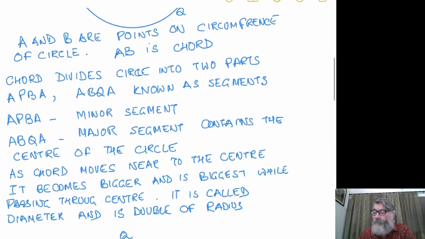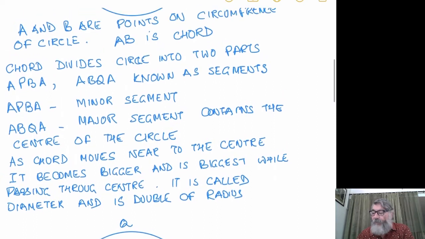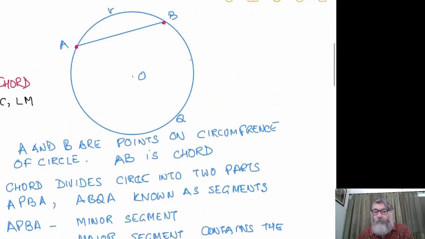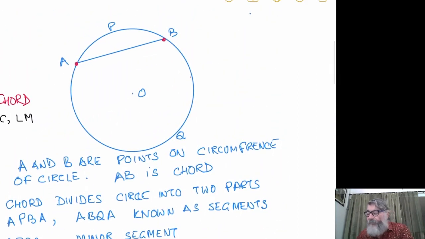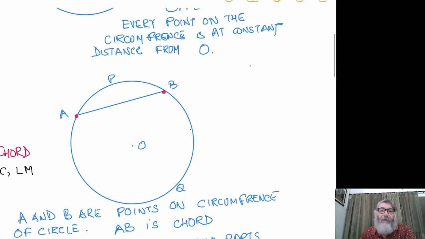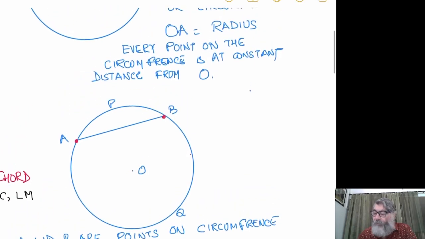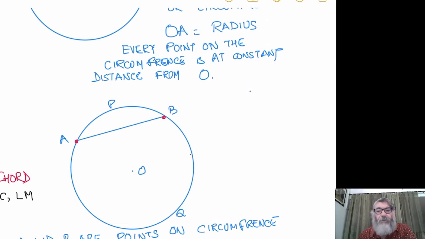The other thing to see is what will happen if I keep moving the chord towards the center. The length of the chord will increase, as I discussed just now. And when it passes through the center O, it will be the biggest possible chord.